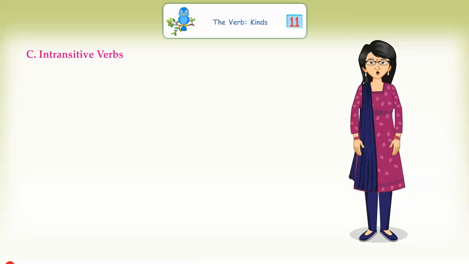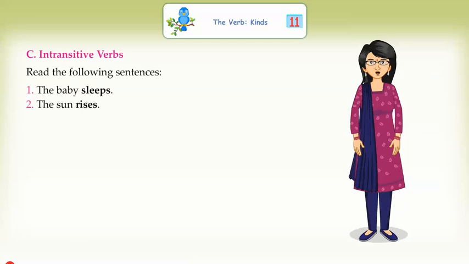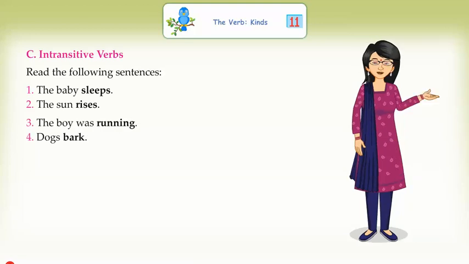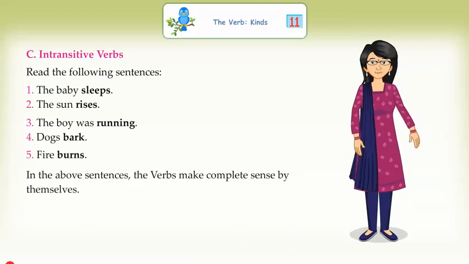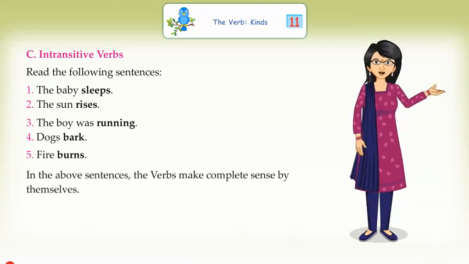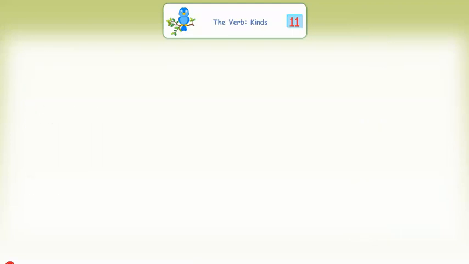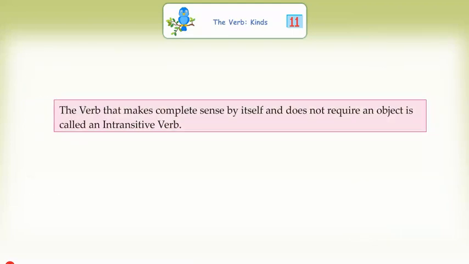Intransitive verbs. Read the following sentences. The baby sleeps. The sun rises. The boy was running. Dogs bark. Fire burns. In the above sentences, the verbs make complete sense by themselves. The verb that makes complete sense by itself and does not require an object is called an intransitive verb.